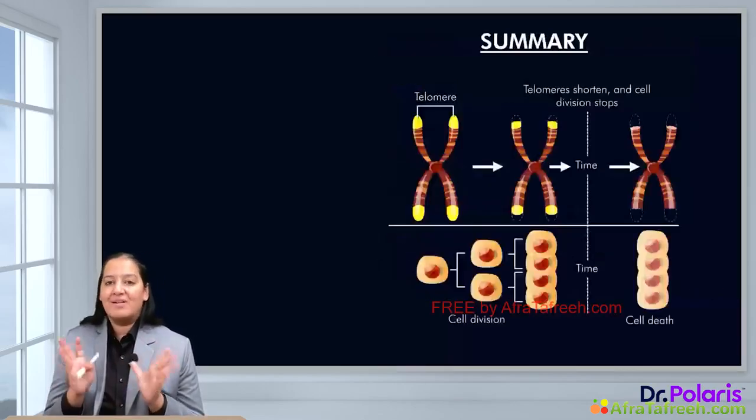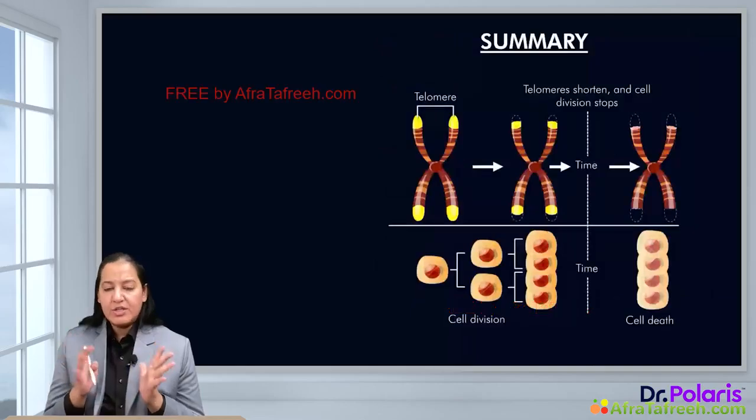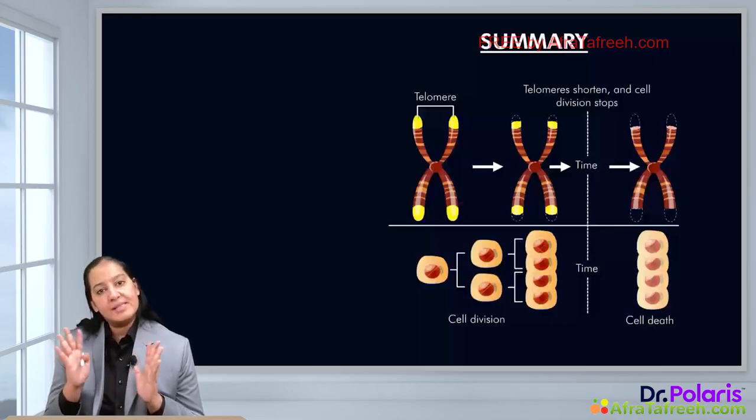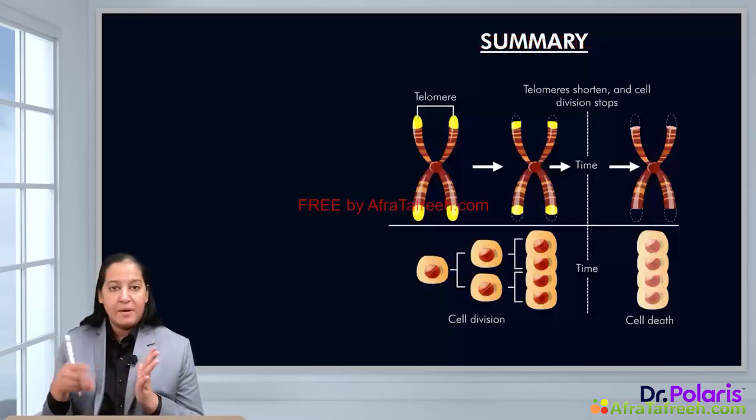So what have we learned in this lecture? What is the summary? In this video, we have learned what is aging. Aging is an inevitable process. It takes place in the cell. All the cells undergo aging, that is senescence. So what is senescence? After 60 to 70 cell divisions, cells stop dividing further. That is known as senescence.